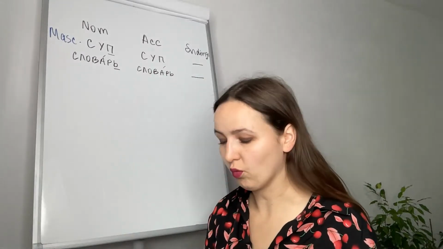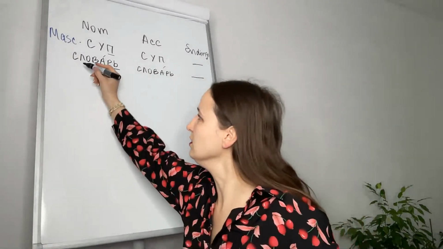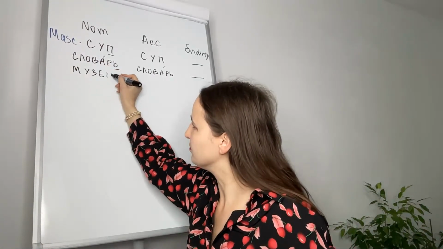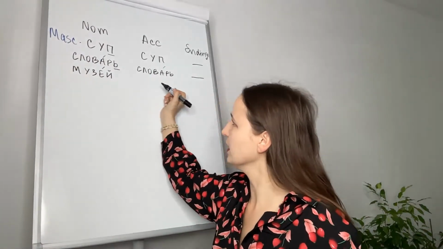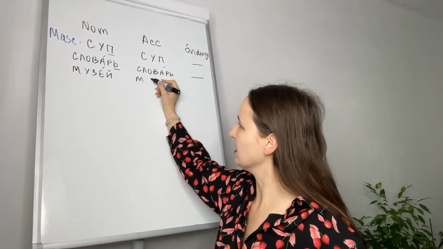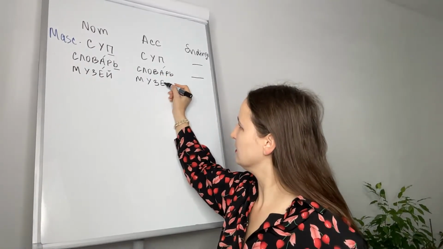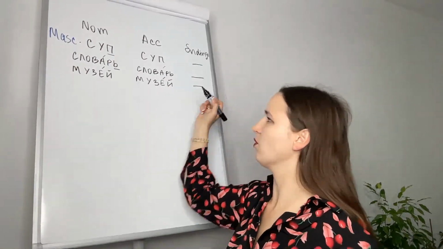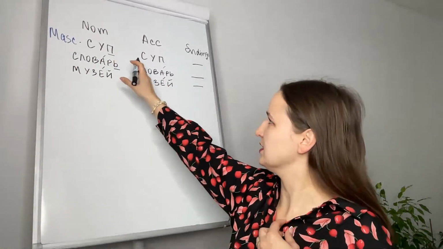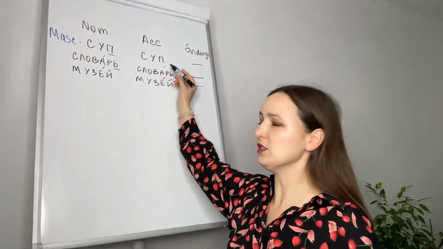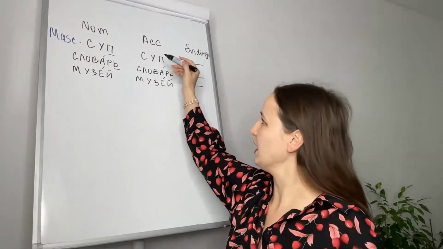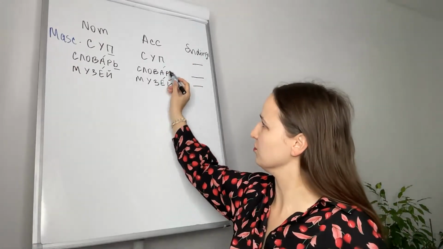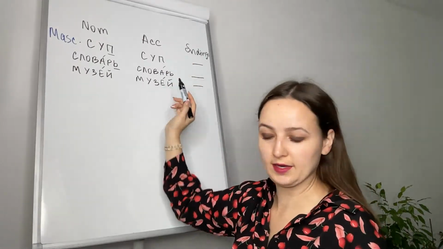And one more word that ends in an й: it is музей. And it will remain the same as well. So no ending here. As we can see, in masculine accusative any word that is masculine will remain the same in accusative, like soup, словарь, музей.